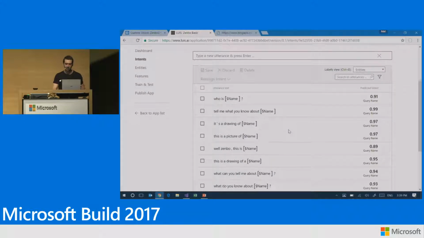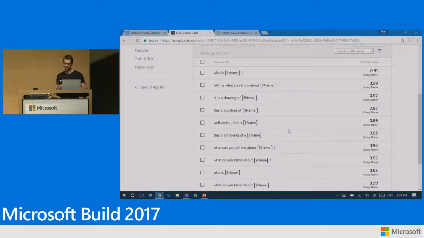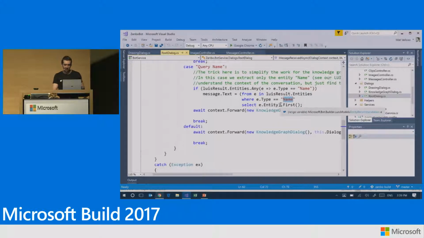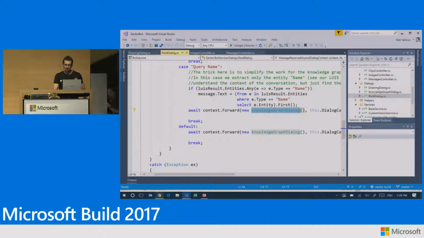The other intent that we have here is the query name. So these are the different ways users can ask questions about a topic. Who is name? Tell me what you know about name. It's a drawing of name. This is a picture of name, right? So these are all the different utterances, the different ways the users are actually saying, tell me more about this thing. So what we do here is tagging an entity, saying this is the actual entity that the user is talking about. That's the information they want to know more about. So what we do here is finding out what the entity is and extracting it. And then we go talk to Bing Knowledge Graph. We have a knowledge graph dialog